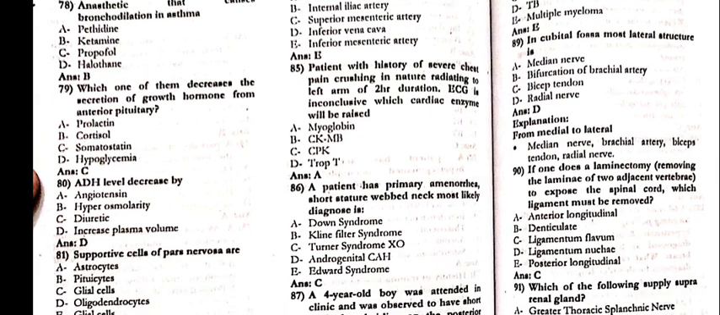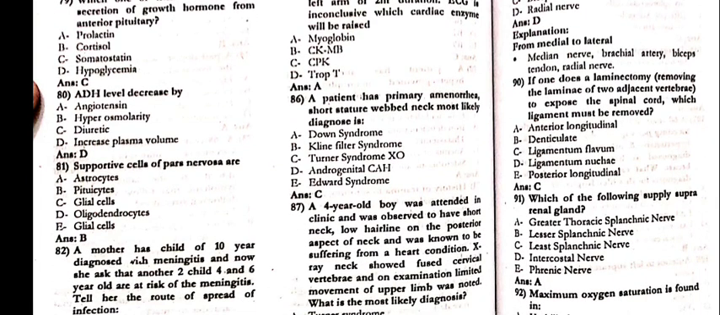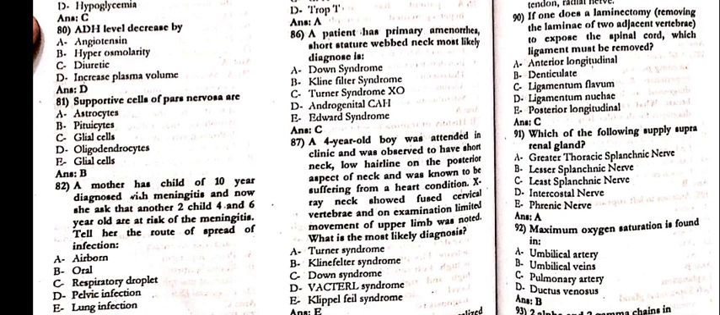85. The patient with a history of severe chest pain, crushing in nature, radiating to the left arm of 2-hour duration. ECG is inconclusive, which cardiac enzyme will be raised, that is the myoglobin. 86. The patient has primary amenorrhea, short stature, webbed neck, most likely diagnosis is the Turner syndrome.